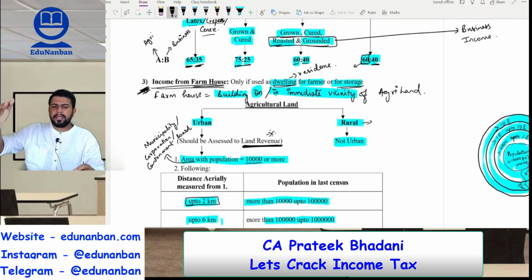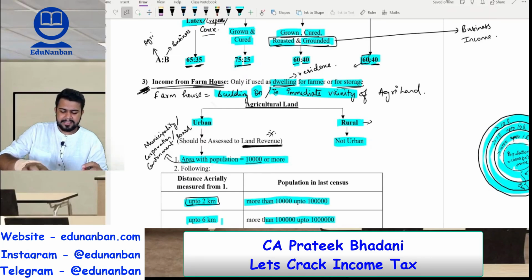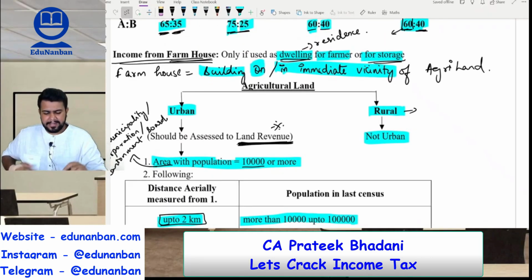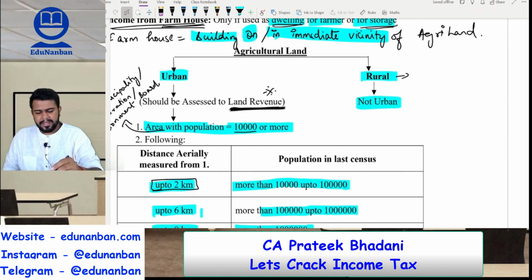So now in all these points related to agricultural income, we spoke about agricultural land. Let us discuss what is agricultural land. Very simple, sir. Any land on which agriculture is done is called agricultural land. This agricultural land can be a rural agricultural land or urban agricultural land. Now, what is rural agricultural land?